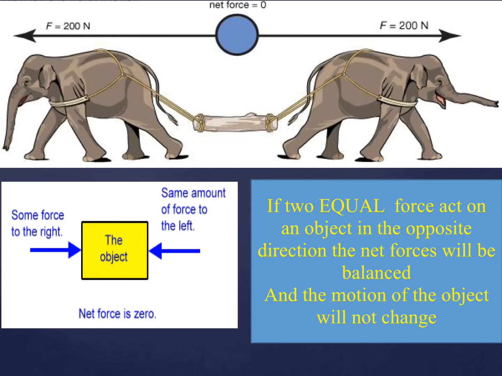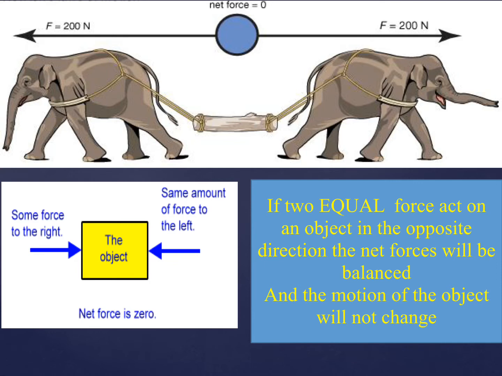So what will happen if the two forces are equal in size but opposite in direction, just like in the case of the elephants? Look, each one of those elephants is exerting 200 Newtons of force in the opposite direction, and the net force is exactly equal to 0. What will happen? The branch will not be taken by any of those elephants in the picture.